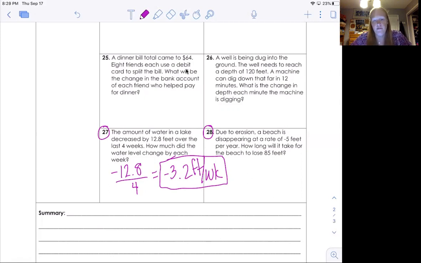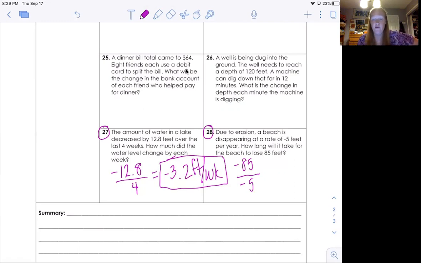Okay, due to erosion, a beach is disappearing at a rate of 5 feet per year. How long will it take the beach to lose 85 feet? Okay, so they want to lose 85 feet, and we're losing negative 5 feet per year. Now, the answer has to be positive because we can't have negative years, okay? Time can be negative in some senses, but we're not in the DeLorean or anything. We're not going back in time. So we're talking about going forward, and forward is positive.